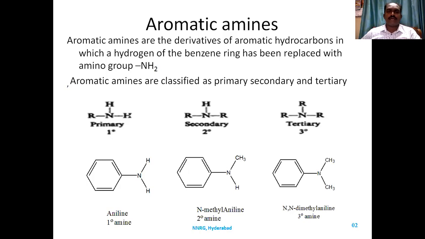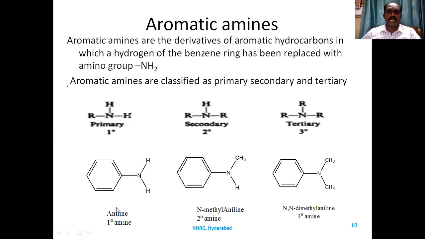If we classify amines, we know that there are three different types of amines: primary amine, secondary amine, and tertiary amine. Primary amine is a type of amine which contains two protons, where two protons are attached to the nitrogen, or if nitrogen is attached to one carbon, then it is a primary amine.